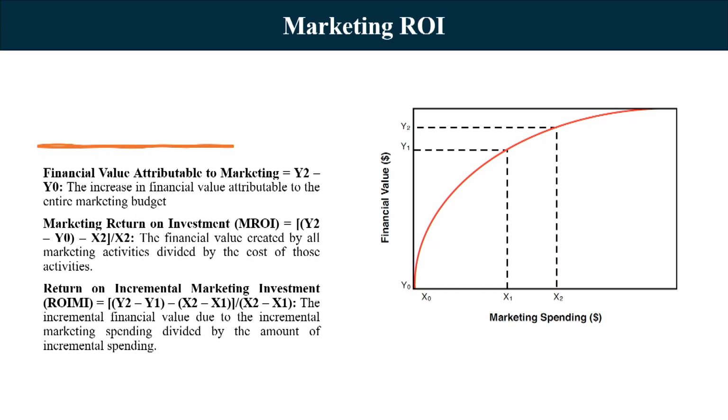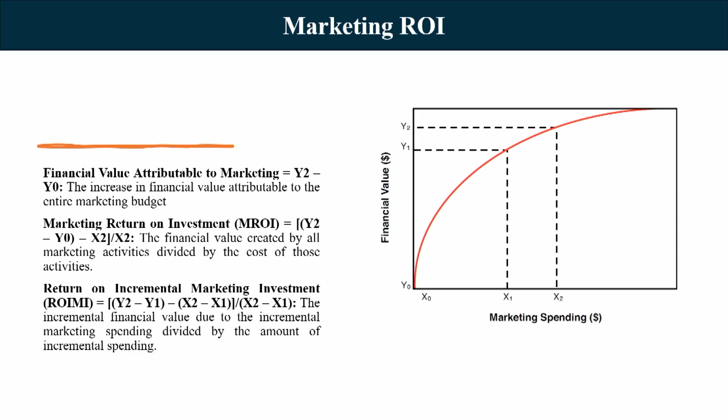So, there will be one point x naught on y naught, where x naught is 0. At 0 level of advertisement, you are anyway getting a value of y naught. At x1, you will get a value of y1, and at x2 marketing expenditure, you are getting a value of y2. Now, we will take up multiple situations.